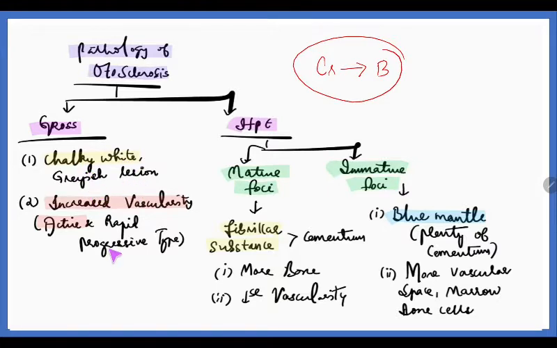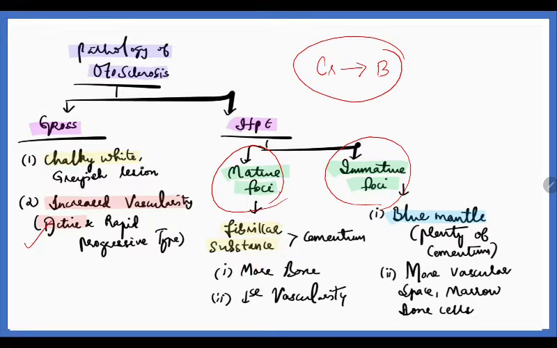Grayish lesion. If at all there is a vessel, that could be a sign of an active or rapidly progressing lesion, with increased vascularity. Coming to histopathology, it could be mature foci or immature foci, or sometimes even both. In mature foci, it has matured completely, so there will be fibrillar substance and therefore otosclerosis.